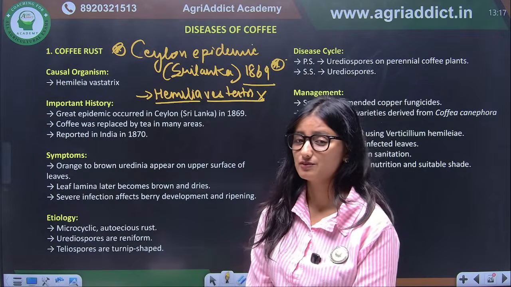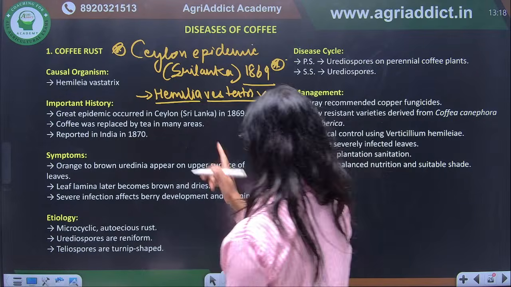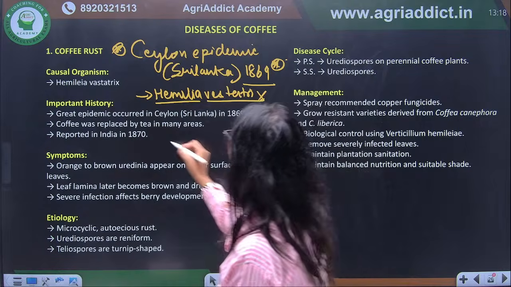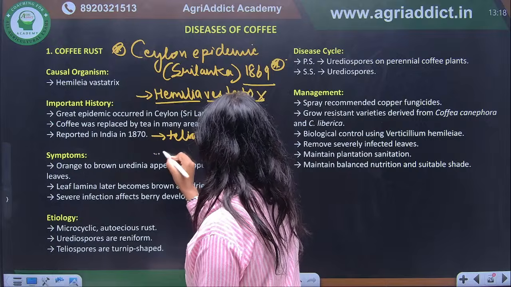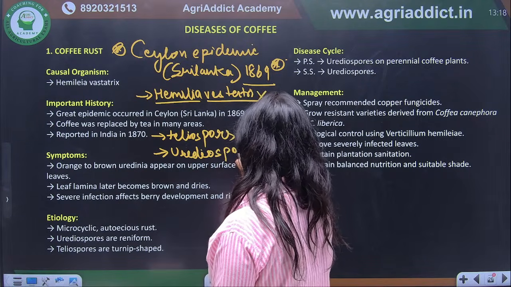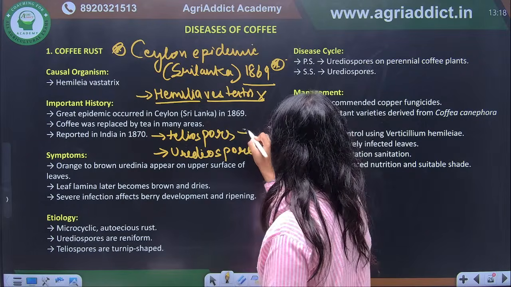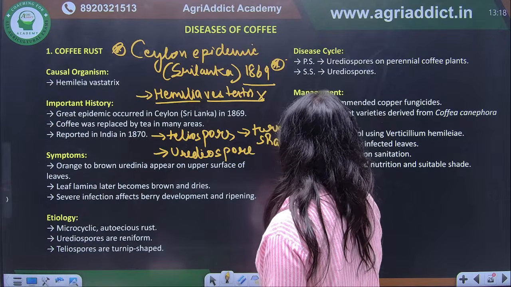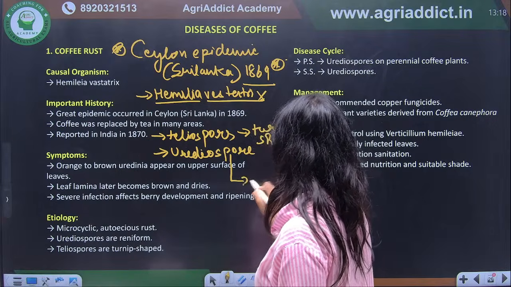Next is too common. Teliospore and urediospore, very good. So when we talk about Hemileia vastatrix, it is interesting. It is producing teliospores and urediospores. Its teliospore is turnip shaped, and its urediospore is kidney shaped.